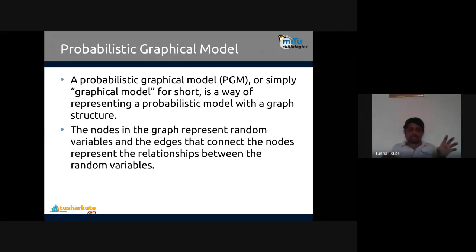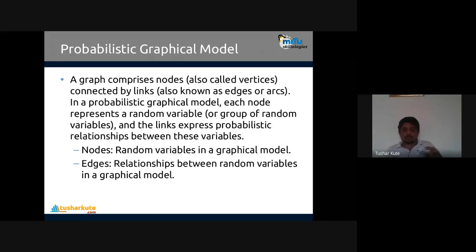If, for example, A, B, C are there, A is connected to C, A is connected to B, but B and C are not connected to each other. It means that B and C are independent of each other. This is how the concept of conditional probability is represented in the form of a graph. So the graph contains the nodes, which we call vertices. They are connected with links which are known as edges or arcs. So in probabilistic graphical models, each node represents a random variable or a group of random variables, and links express the probabilistic relationship between the variables. That's what I mentioned here.